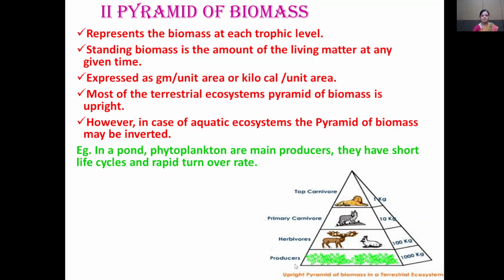First trophic level consists of producers, second trophic level consists of herbivores, third trophic level consists of primary carnivores, and fourth trophic level consists of the top carnivores. So the biomass in the first trophic level is more than the biomass of the second, third, and fourth trophic level. So this is the pyramid of the biomass.